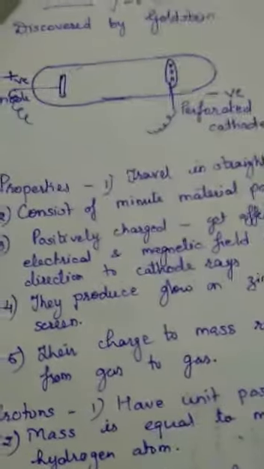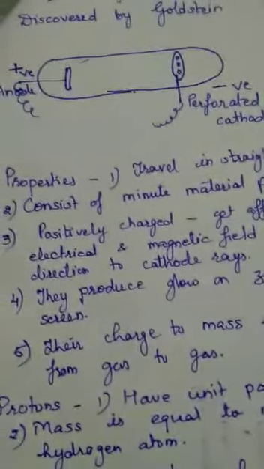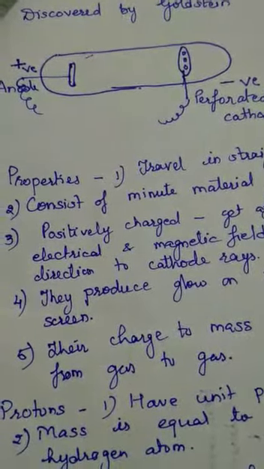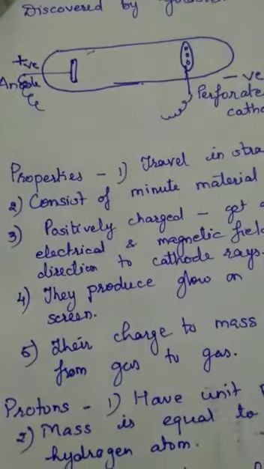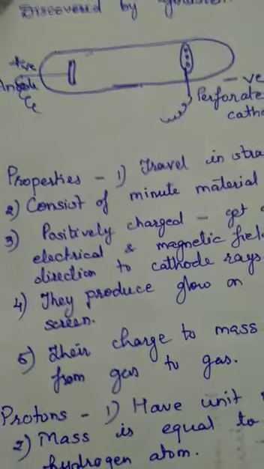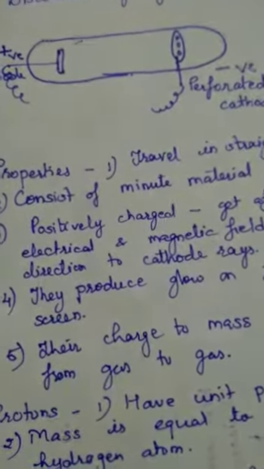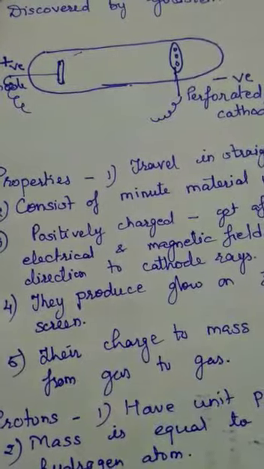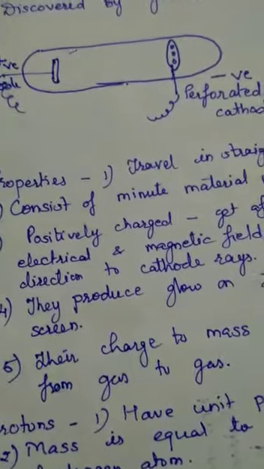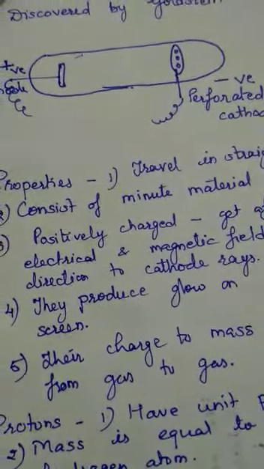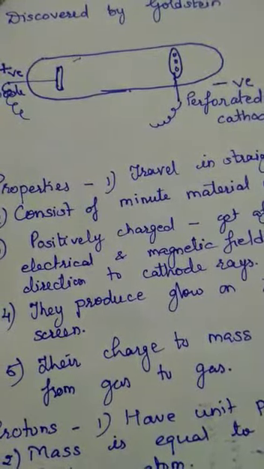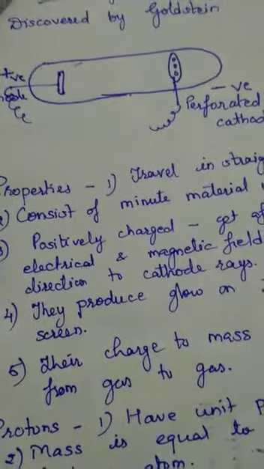So again the experiment was done in the discharge tube by putting a gas at a very low pressure and using different cathode and anode materials. That means different metals were used and different gases were filled inside the discharge tube. When a high electric voltage was applied, the rays started from the cathode and moved towards the anode, and some rays moved from the anode towards the cathode as well. That means particles were produced from the cathode as well as from the anode.